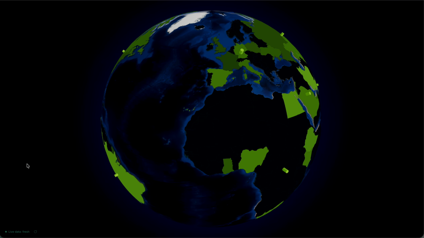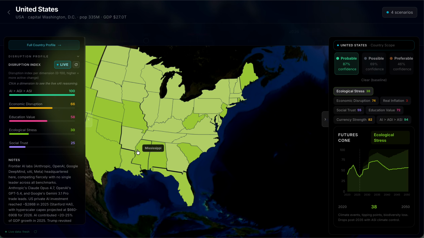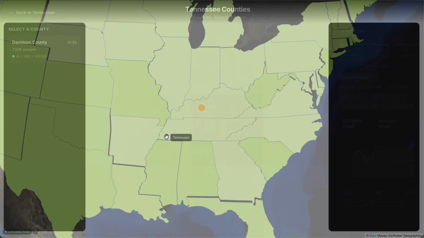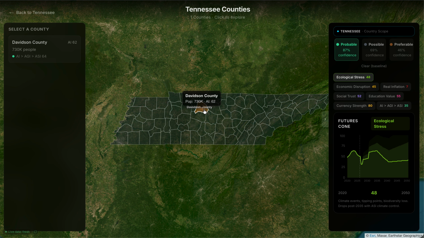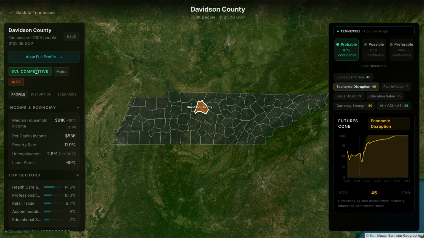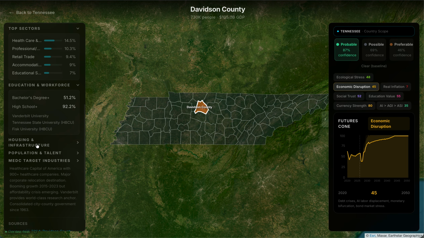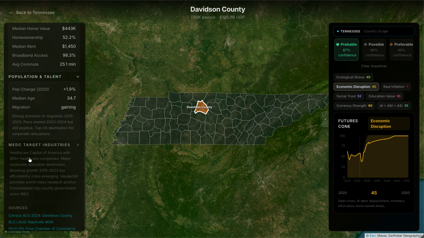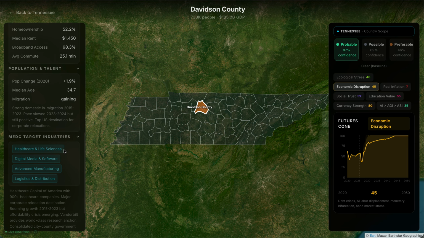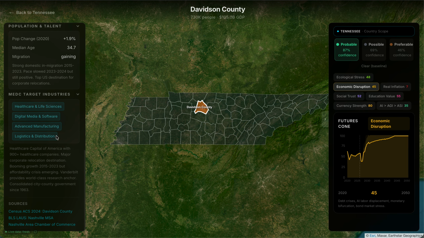Then you pick your geography. Let's go to Nashville. There we go. I do have Davidson County here, and I'm on probable, and I'm going to pick economic disruption. So let's go in here. It gives me a high-level overview. So I can see the economy. If I click down these, I can see some more housing and infrastructure, population, a little bit bigger font, easier to read, and then where the sources come from.